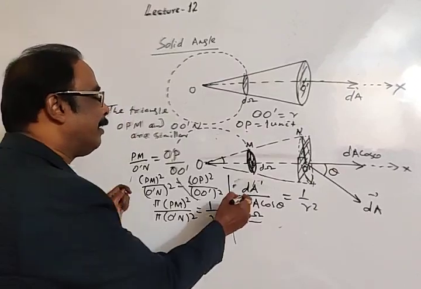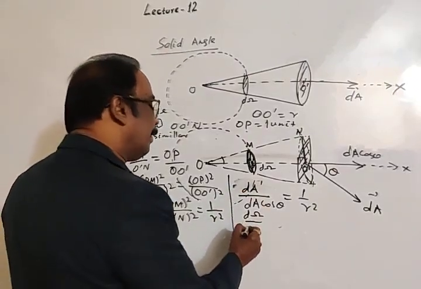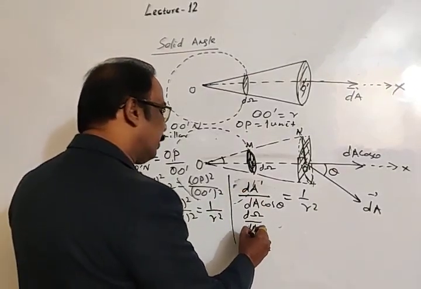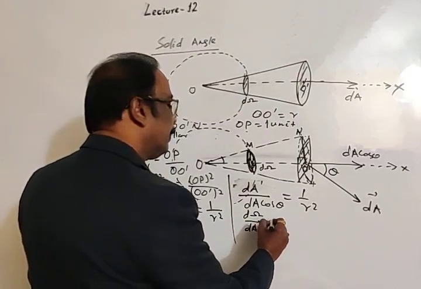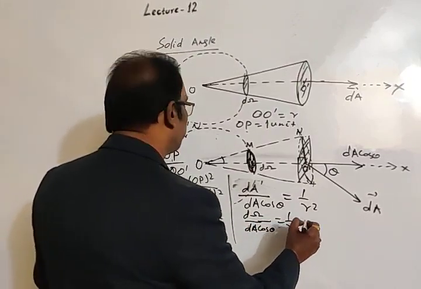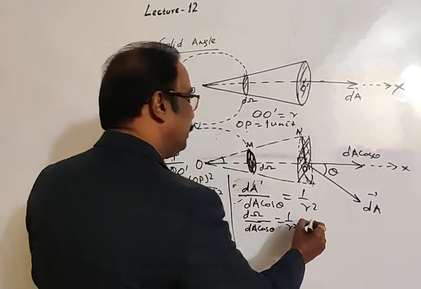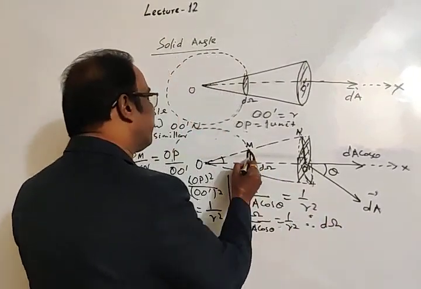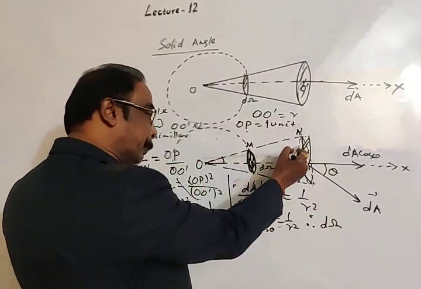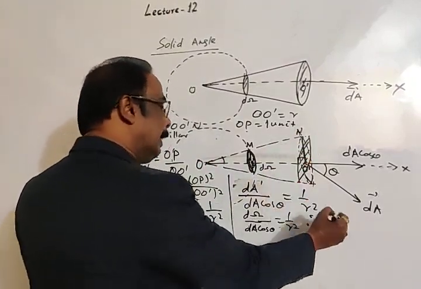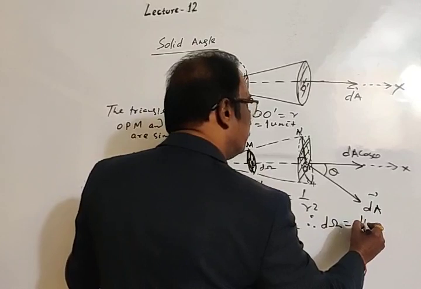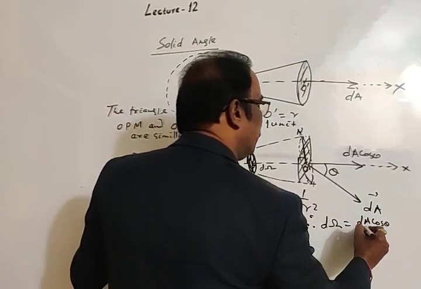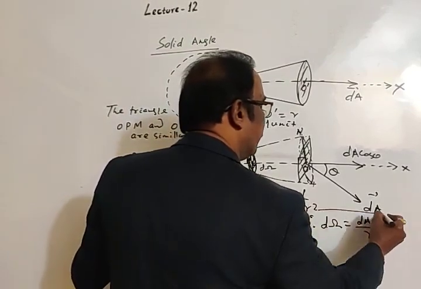Then d omega divided by dA cos theta is equal to 1 by r square. And here the solid angle d omega subtended at O due to this elemental area is given as dA cos theta divided by r square.